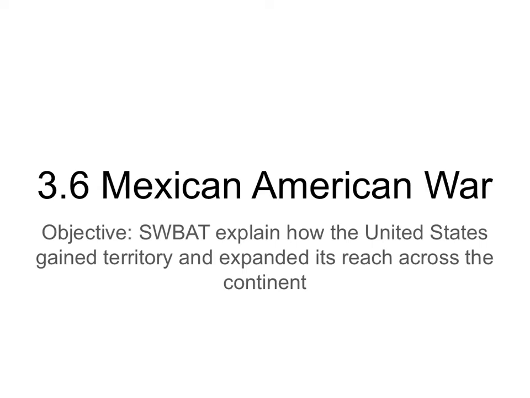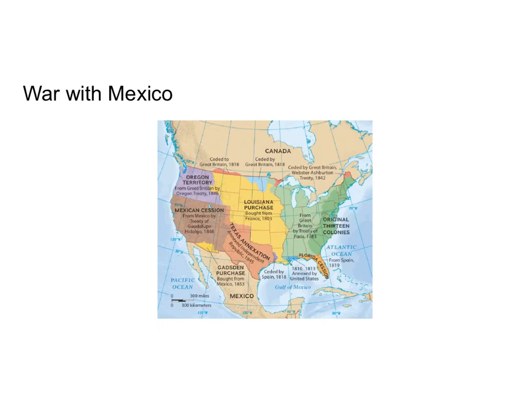Everyone, today we're going to talk about 3.6 Mexican-American War, and the objective for today is that you will be able to explain how the United States gained territory and expanded its reach across the continent. So the war in Mexico actually began in 1846 when a group of Americans were traveling westward and they overtook the New Mexico territory. We're going to talk about this map here in a second because it is a great example of showing the movement of Americans westward and how they overtook land as they went and their desire for manifest destiny.